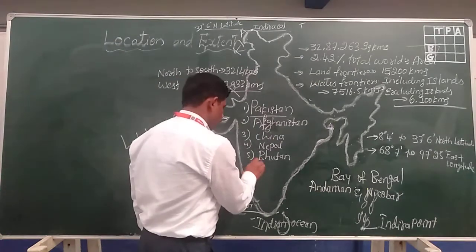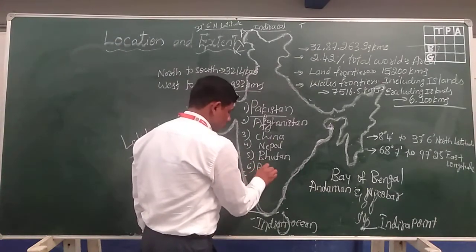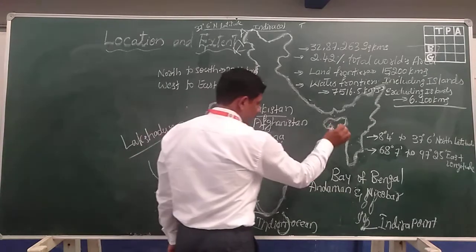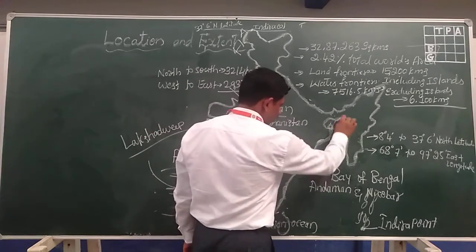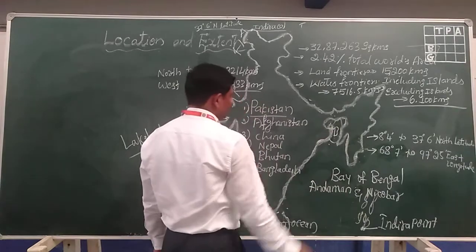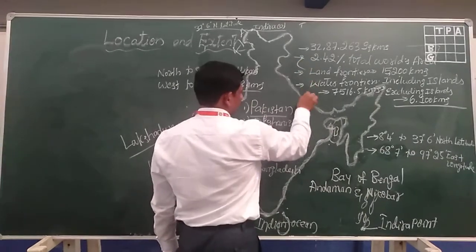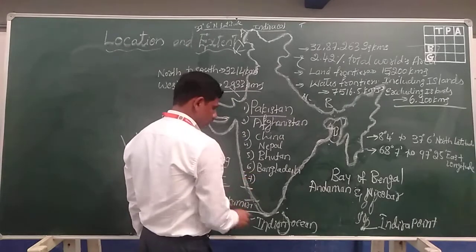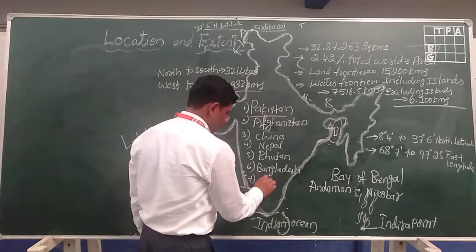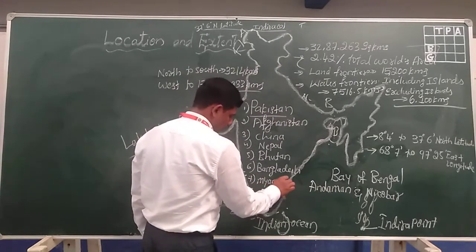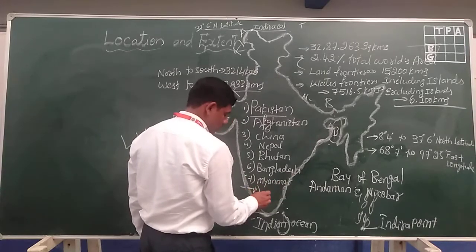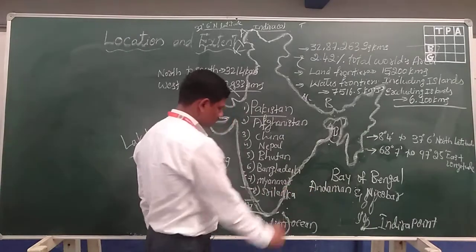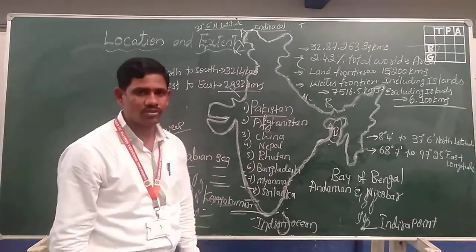Next, the sixth one is Bangladesh, located in the eastern part of India. The seventh one is Myanmar. And the eighth one, Sri Lanka. So these are the neighboring countries of India.